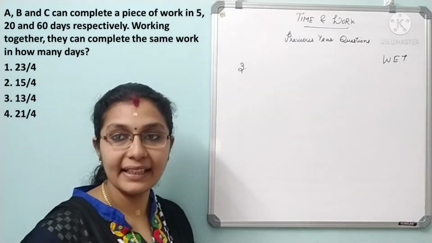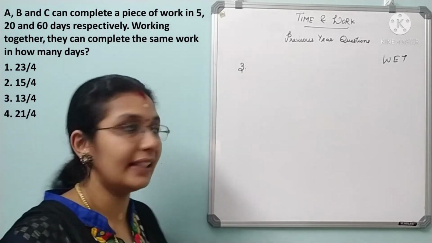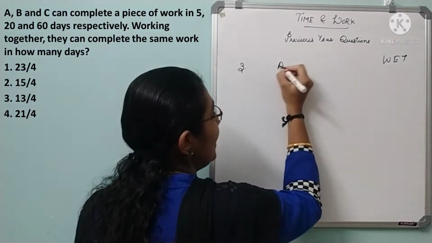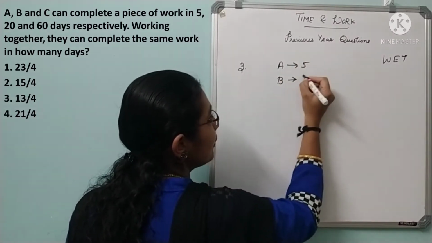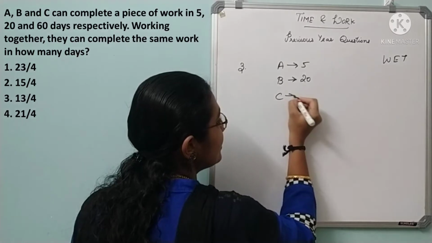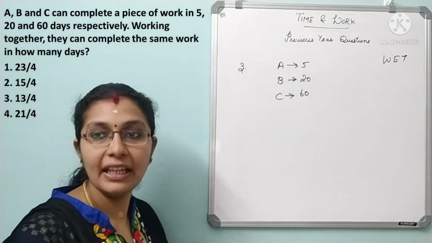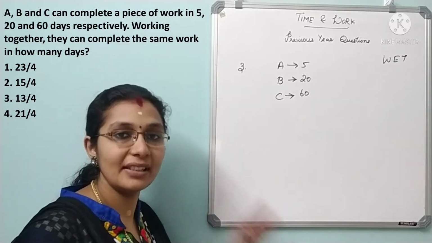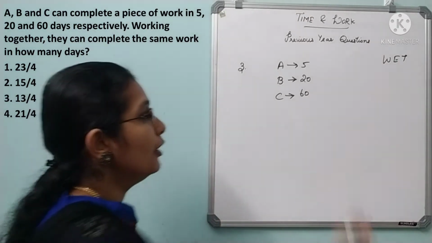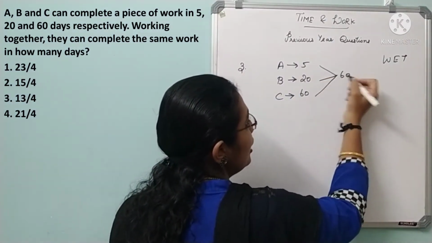A, B and C can complete a piece of work in 5, 20 and 60 days respectively. A 5 days, B 20 and C 60, right? Working together, they can complete the same work in how many days? So just like the previous sum you can proceed. First find the LCM. LCM is the same, 60.